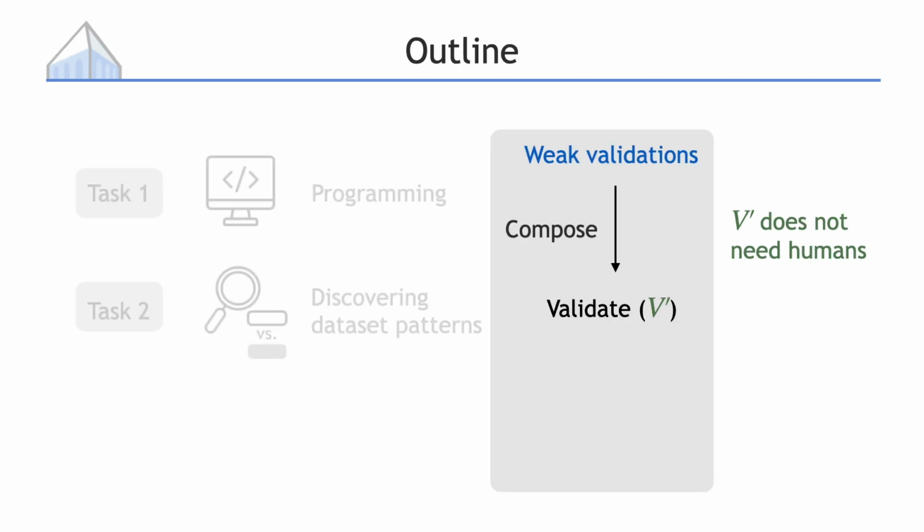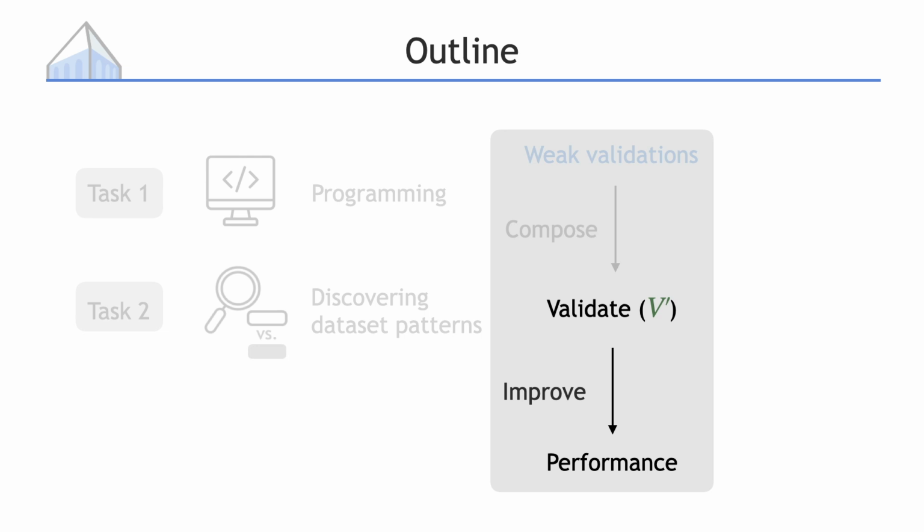And how do we know that it is useful? Similar to before, we will evaluate its quality by using that as an optimization metric and checking whether the performance could increase by using V of prime. We will sample multiple candidate differences from the language model and use V prime to filter out the bad ones. To benchmark our method, we will compare it to human-validated differences.